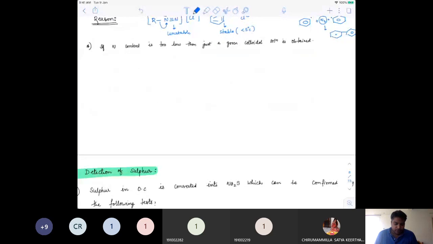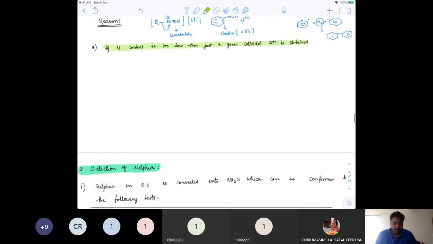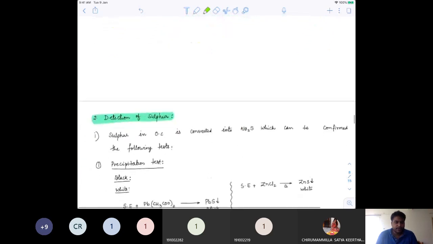Next thing, if nitrogen content is too low, then just a green color colloidal solution is obtained. So just remember that. Nothing much of a writing that has to be done there.